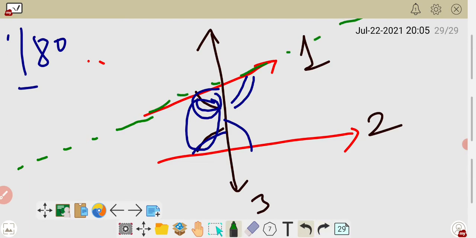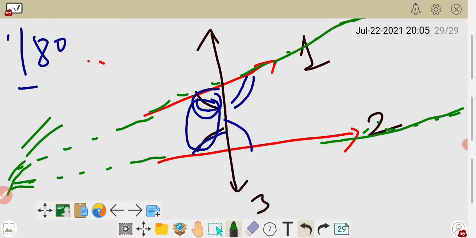You have to produce that one also. Now if you produce the back side, then this side will intersect, but when you move upside it never intersects, because it diverges here. So when you produce these two lines infinitely on both sides, on which side will they meet? They meet where the sum of the interior angles is less than two right angles.